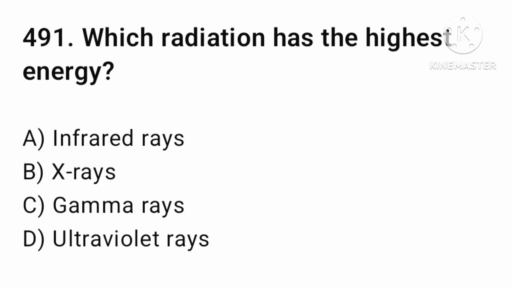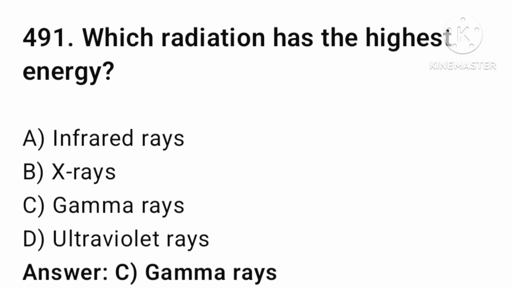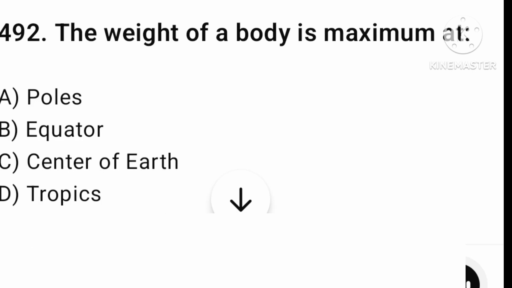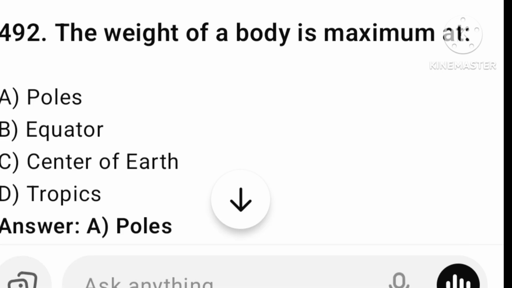Which radiation has the highest energy? Infrared ray, X-ray, gamma ray, or ultraviolet ray. The answer is option number C, gamma rays. And the next question: the weight of a body is maximum at poles, equator, center of the earth, or tropics. The answer is option number A, poles. Let's find the next question.